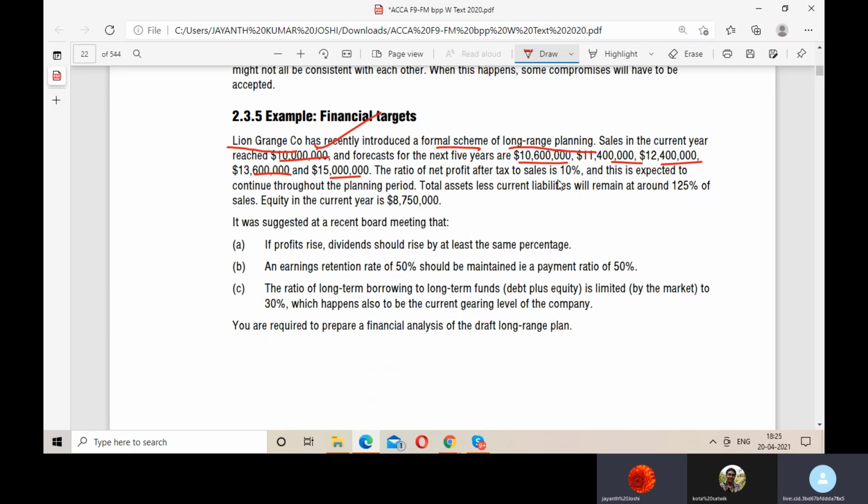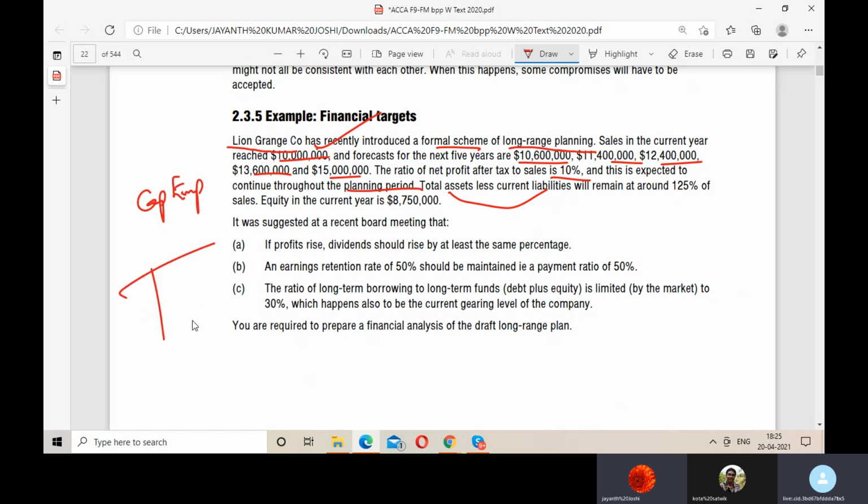Ratio of net profit after tax to sales is 10%. So what they say, the ratio of net profit after tax to sales, that means the profit margin is 10%. This is expected to continue throughout the planning period. The total assets less current liabilities, that is your equity. I cannot say equity, I can say the capital employed.